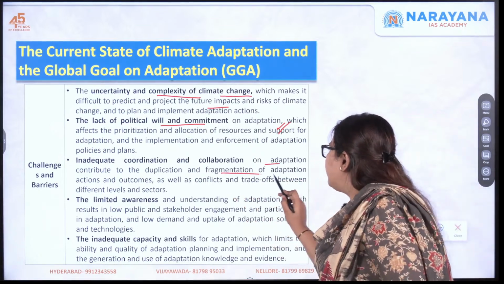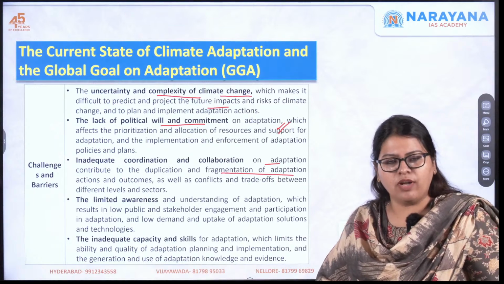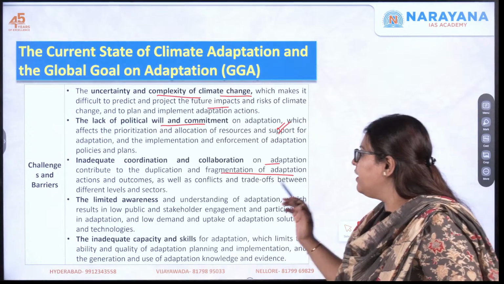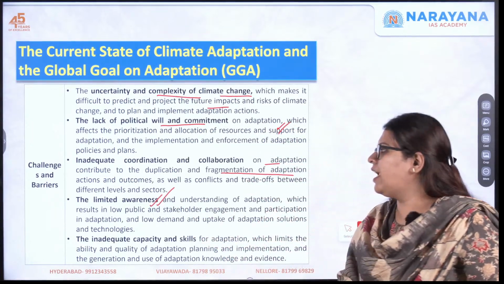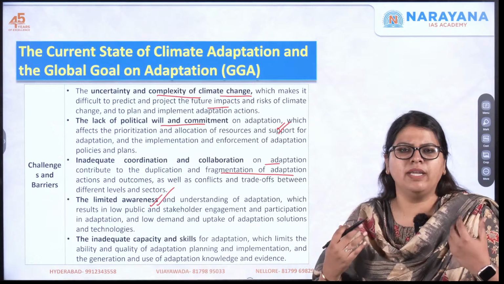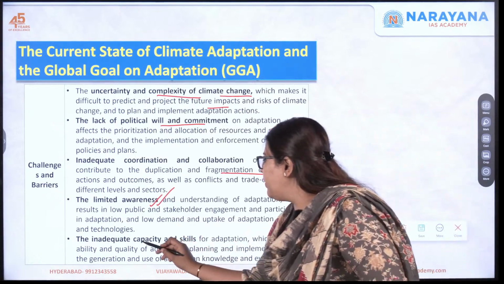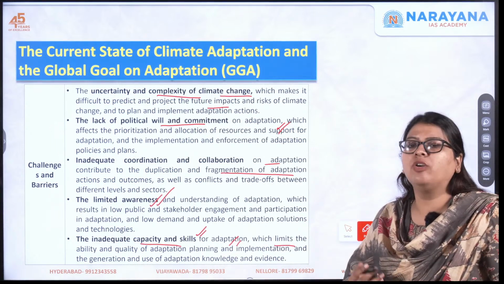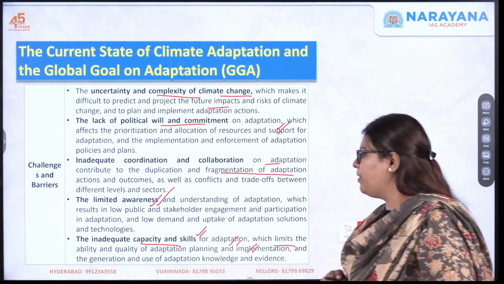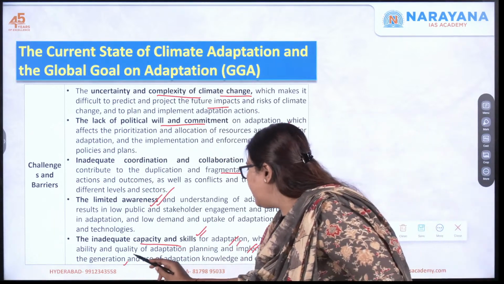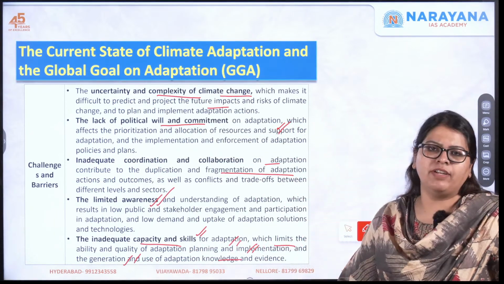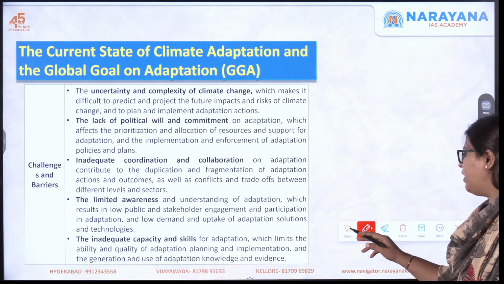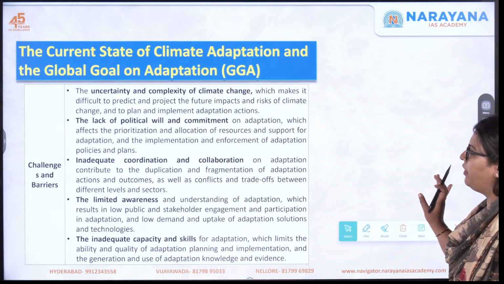There is fragmentation of adaptation actions and outcomes even between different countries who have adopted this particular agenda. Next, there is limited awareness and understanding of what adaptation actually means. Next one, the inadequate capacity and skills for adaptation, which limits the ability and the quality of adaptation planning and implementation, and the generation and use of this particular knowledge and evidence. We do not know how effectively we can use all the data which is generated. So this is what is actually spoken about over here.